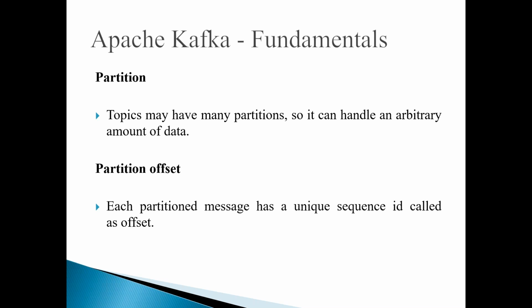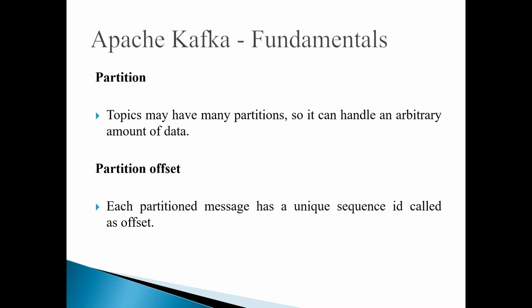As I told you, each partition has a unique sequence ID. I mean to say, if you place a message in a partition, each message in the partition will have a unique sequence ID. We call it an offset. So the numbers you see, 0, 1, 2, 3, 4, are all partition offsets. So you can understand how many messages are placed in that partition, and once a message is placed, a sequence ID will be given, that is called the partition offset.